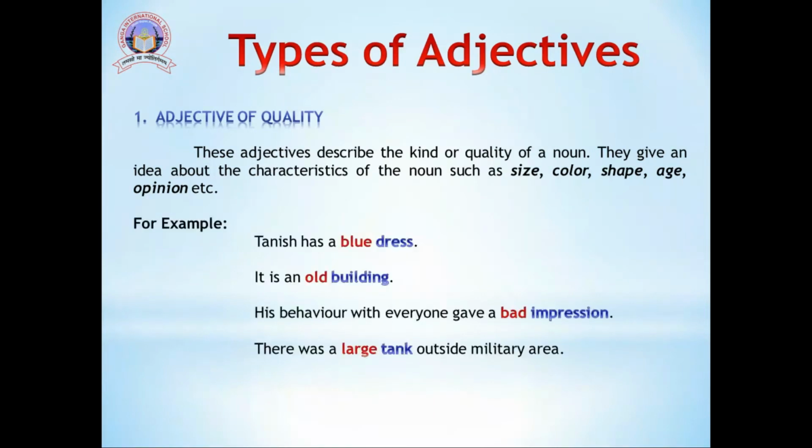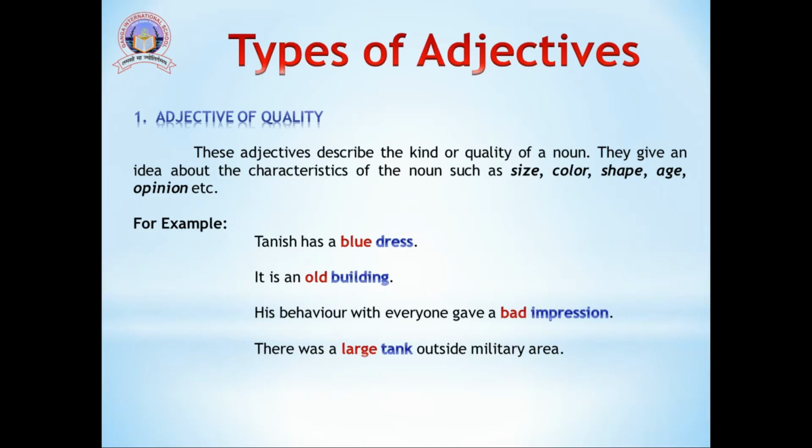For example, Tanish has a blue dress. Now here in this sentence, dress is the noun and blue is the adjective. In the second sentence, it is an old building. Now here building is a noun and old is the adjective which is describing its age.